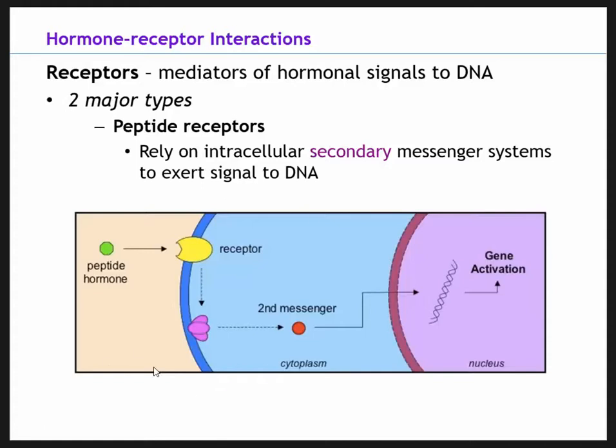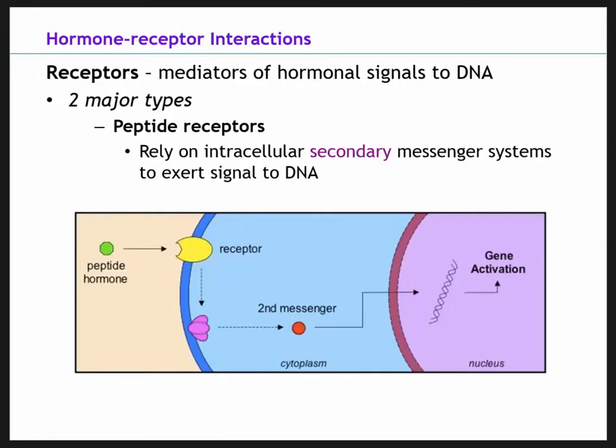Look at this picture down here. The green is our peptide hormone, and this is its receptor. This receptor sits on the outside of the cell, because here is the cytoplasm and this is the nucleus. Out here we're still kind of in the bloodstream. So this hormone cannot cross into the cytoplasm. It's not lipophilic. Lipophilic means it can travel across a lipid-based membrane. Peptides cannot do that, so they attach to the receptor on the outside, in the extracellular domain.